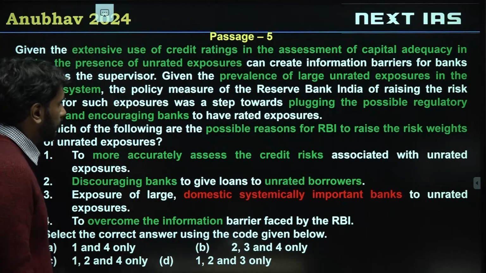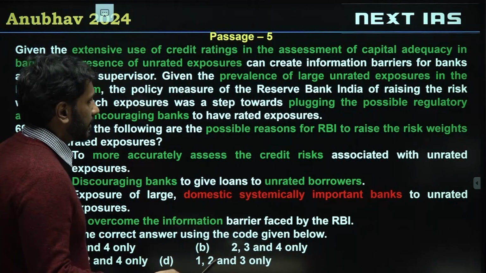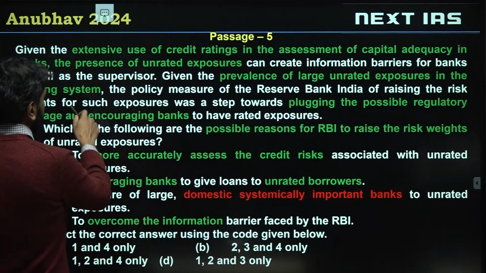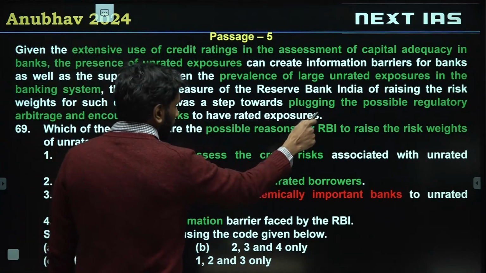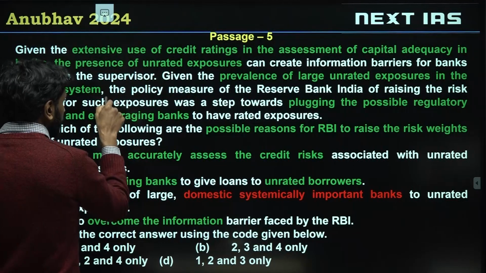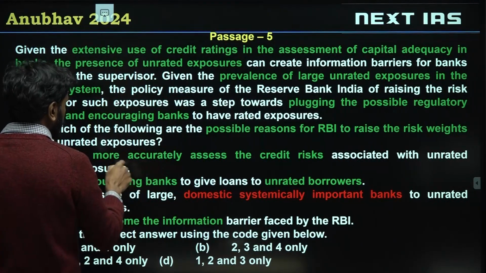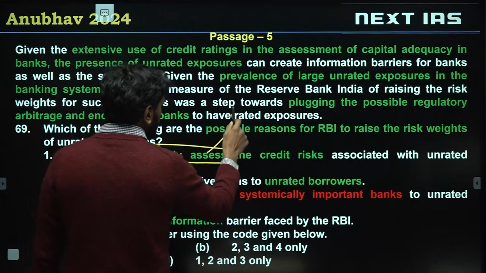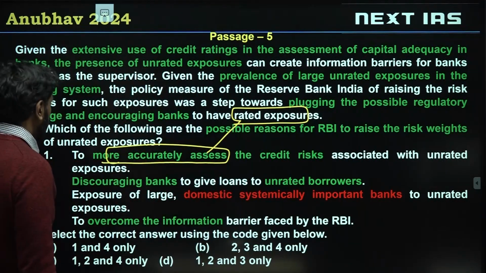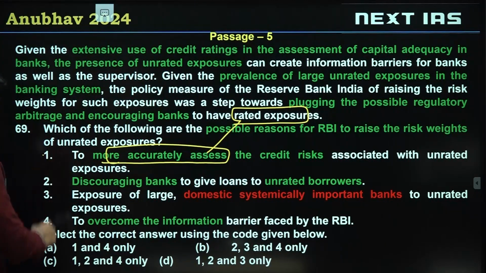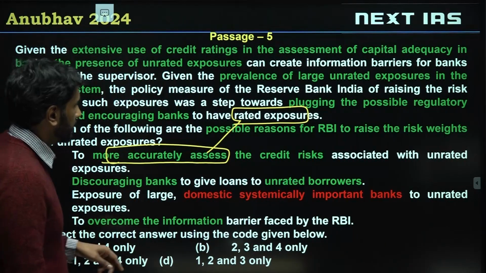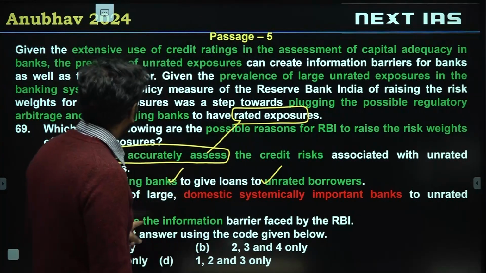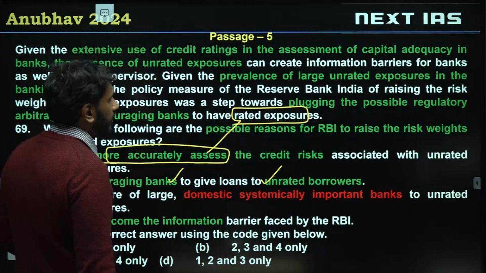So statement 1, to more accurately assess the credit risk associated with unrated exposures. Raising the risk weights was a step towards plugging possible regulatory arbitrage and encouraging banks to have rated exposures. So they actually wanted to more accurately assess, because they wanted banks to have rated exposures, the credit risk associated with unrated exposures. So all right, 1 is valid. 2, discouraging banks to give loans to unrated borrowers. So don't give loans to unrated borrowers. Again, give loans to rated borrowers only.